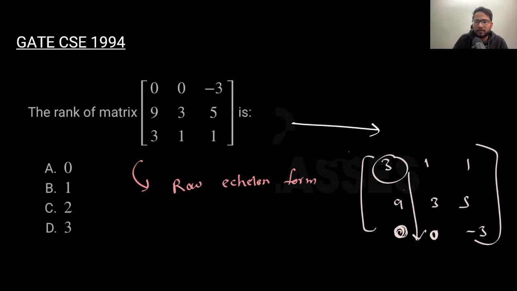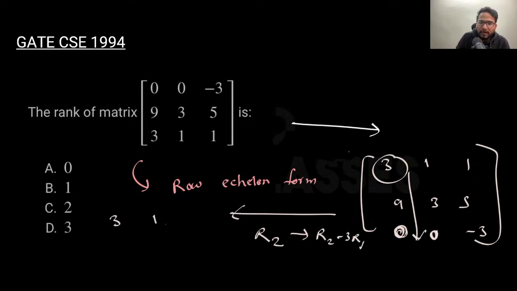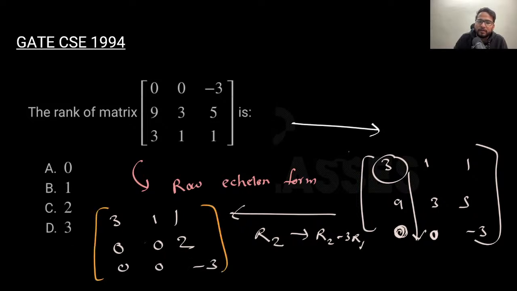So okay, now you can apply the rule where you replace R2 by R2 minus 3R1, right? So you are replacing R2. That's why R1 is the same. This is 0. R2 minus 3R1, which means 9 minus 3 times 3, which is again 0. 3 minus 3, which is 0. 5 minus 3, which is 2. And then you have 0 0 minus 3. Let me know if that is in the equivalent form. Currently, see, this is the pivot. This is the pivot, but below the pivot it should be 0. So currently it's not in the equivalent form. You can definitely convert to the equivalent form. So now you have the matrix, which is 3 1 1, 0 0 2, and then 0 0 minus 3.